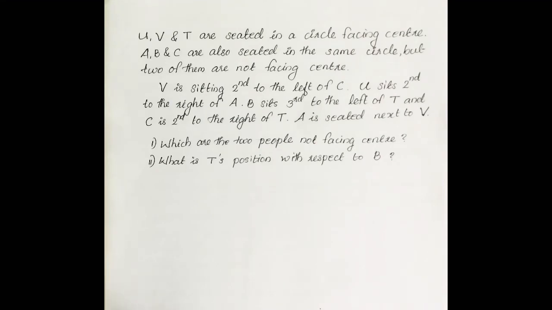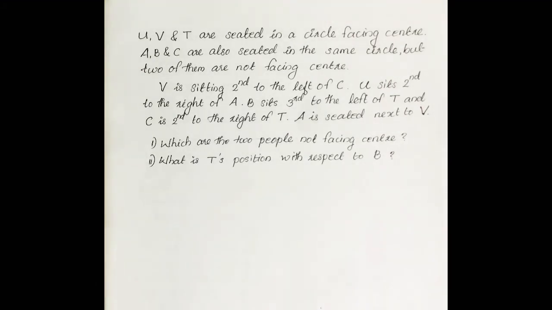First question, U, V and T are seated in a circle facing center. A, B and C are also seated in the same circle but two of them are not facing center. V is sitting second to the left of C. U sits second to the right of A. B sits third to the left of T and C is second to the right of T. A is seated next to V. Okay, these are the conditions to solve this question. Then how can we solve this one?